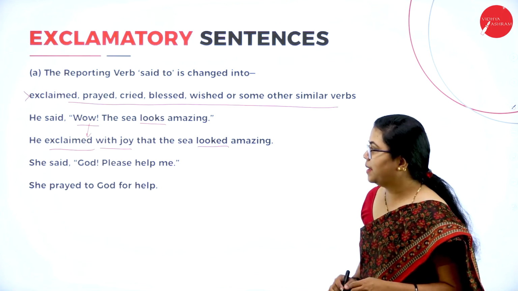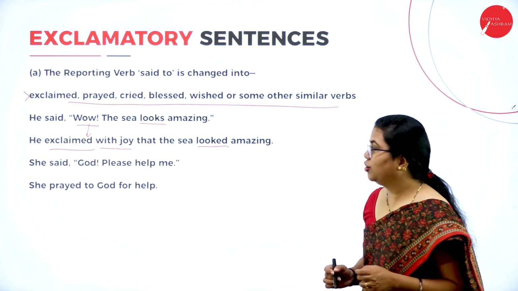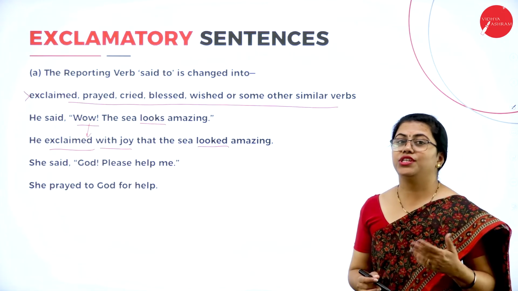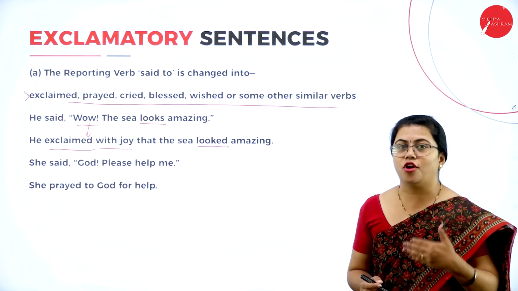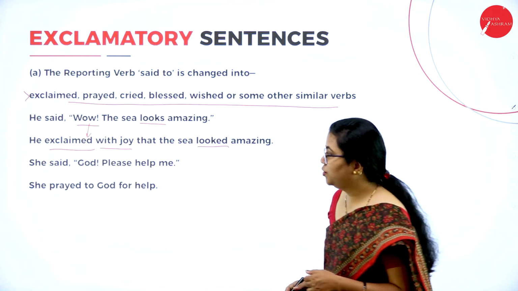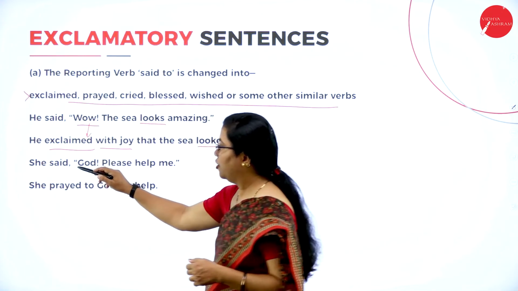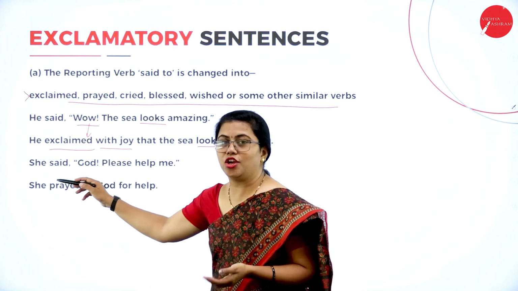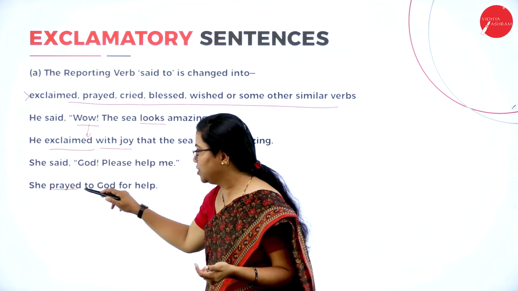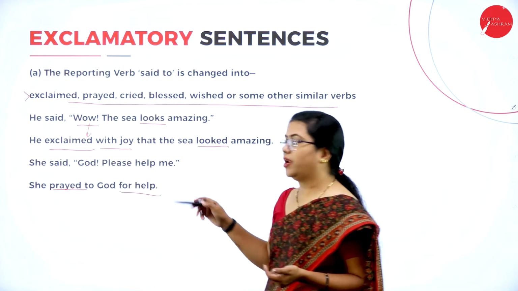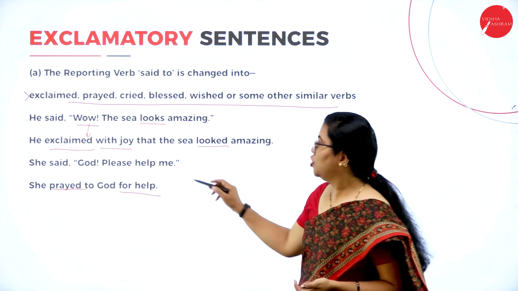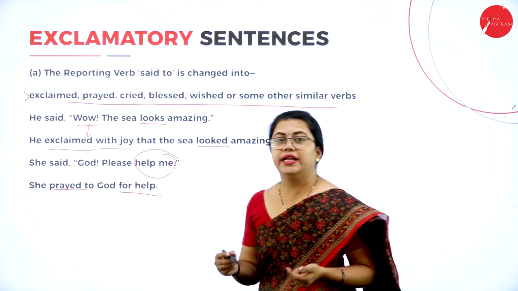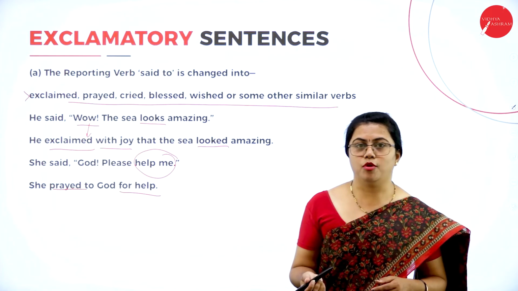Fine. Another example, she said, "God, please help me." So she is helpless. She is asking for help from God. So how do we change it? She prayed. Of course, she is praying to God, isn't it? So she is not asking God, she is praying to God. So you can use that word. She prayed to God for help. Fine. So this "help me" is changed to "for help" over here.